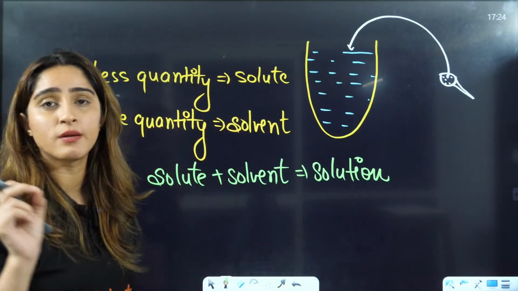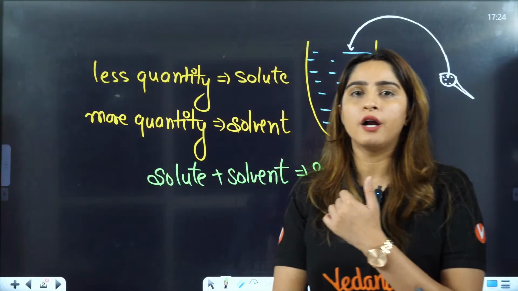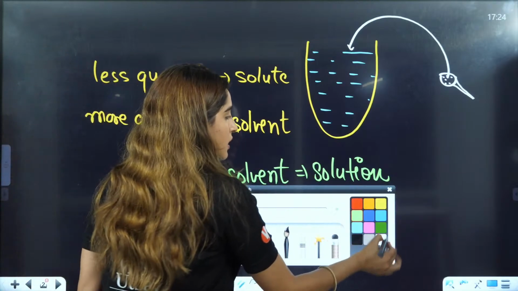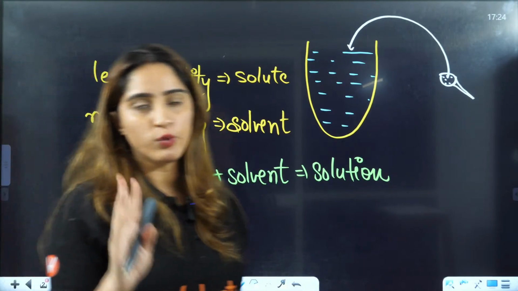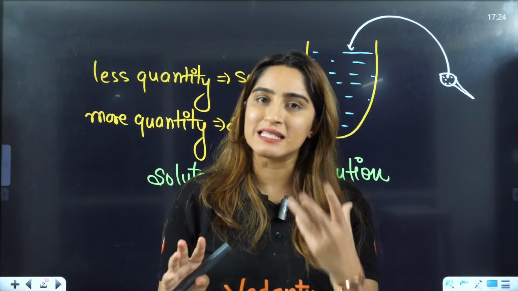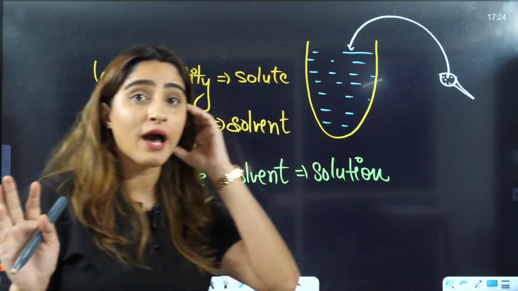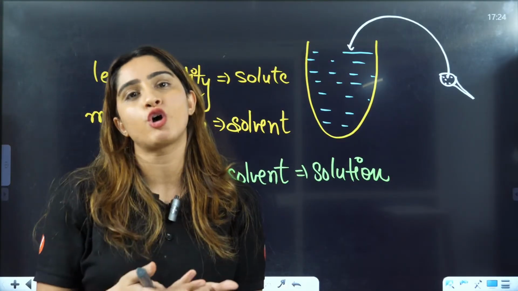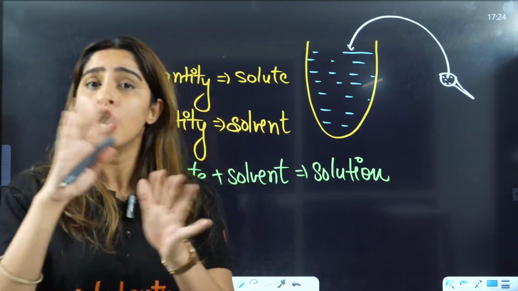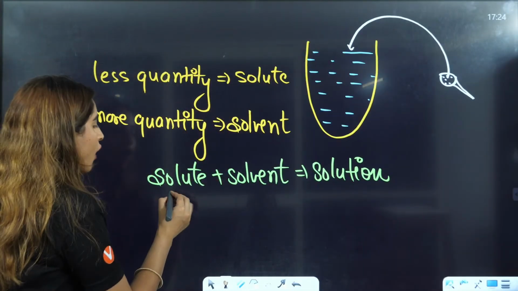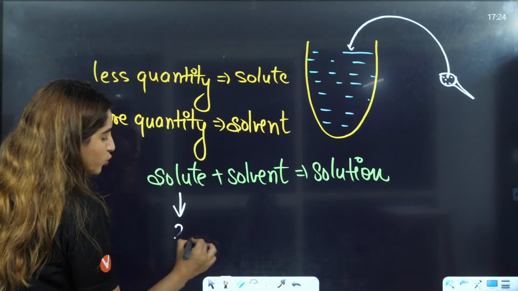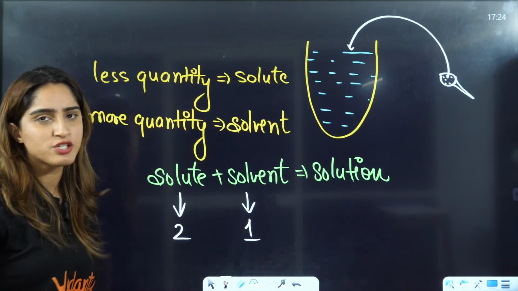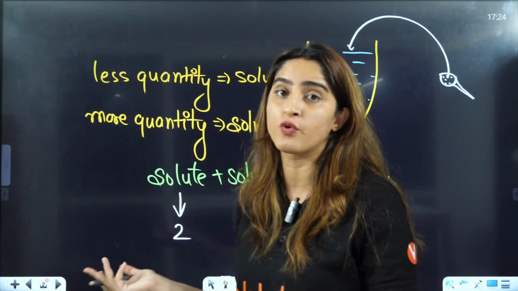Now, beta, always remember, this is one denotation that I am doing here. 2 or 1 we will use. Most of the books, even in NCERT, are using the same thing. So let's fix this in your head so that you don't have to write mass of solute, mass of solvent, mass of solution again and again. For solute, you will just directly write 2. For solvent, we will write 1. And for solution, we will simply write solution only, because in very rare cases you will have solution.